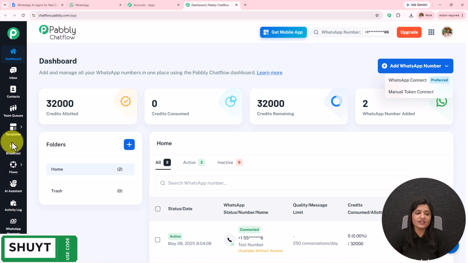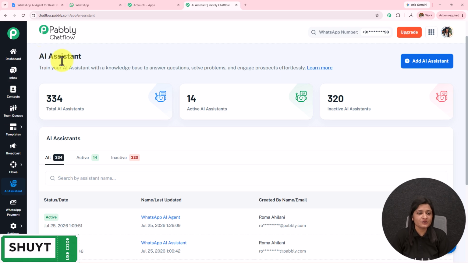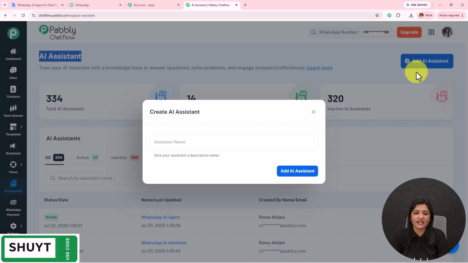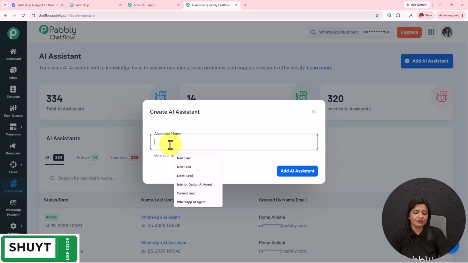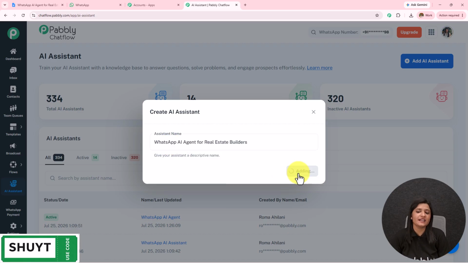On the left hand side, we have this AI assistant, and to create this WhatsApp chatbot, we have to open this. Let's open this. I've landed towards the AI assistant page. You can see the total AI assistant, active AI assistant, and the inactive AI assistant. To create a new AI assistant, we simply have to click on this add AI assistant, and let's first name it as WhatsApp AI agent for real estate builders, and then simply click on this add AI assistant.